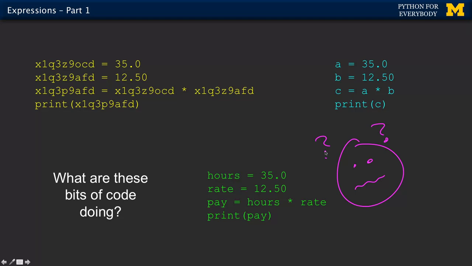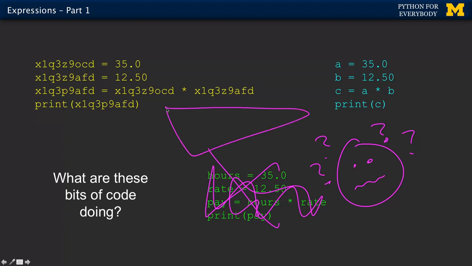Right? Huh? Python knows about payroll? Because if I name a variable hours, shouldn't Python know that that means hours? And if I name a variable pay, does that mean that Python knows about this? And the answer is no. Python treats all these three as equal. Python doesn't look at the name of your variables and think, hey, you just had a bug, right?